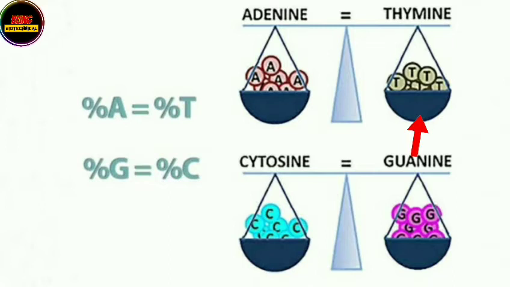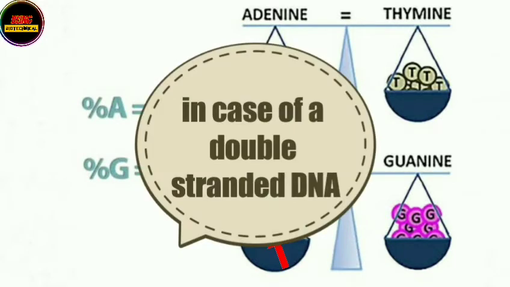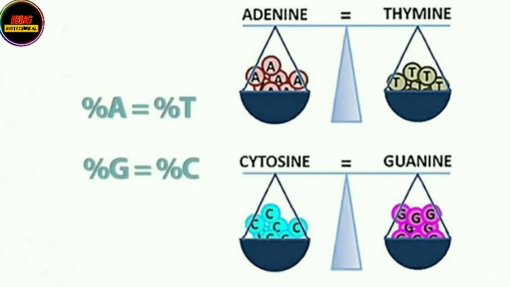of thiamine and the concentration of guanine will always be equal to the concentration of cytosine in case of a double-stranded DNA. So as we know earlier that adenine will always pair up with thiamine and guanine will always pair up with cytosine. Hence, this rule says that the total number of adenine will always be equal to the total number of thiamine and the total number of guanine will always be equal to the total number of cytosine in